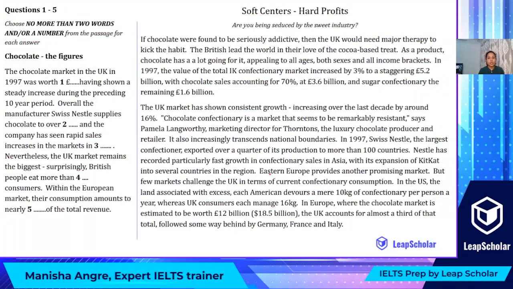Now that you have taken a look at the questions, I would want you to first identify the keywords. Let's do that. The first sentence is: the chocolate market in the UK in 1997 was worth how many pounds? Having shown a steady increase during the preceding 10 years, overall, the manufacturer Swiss Nestle supplies chocolates to over how many countries?